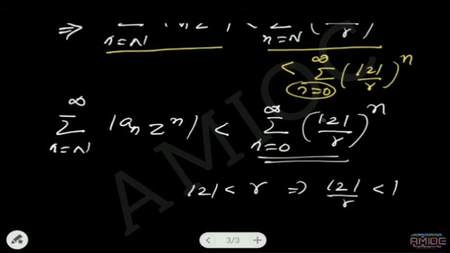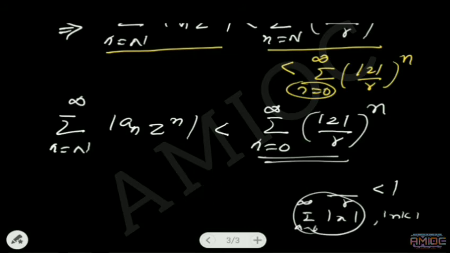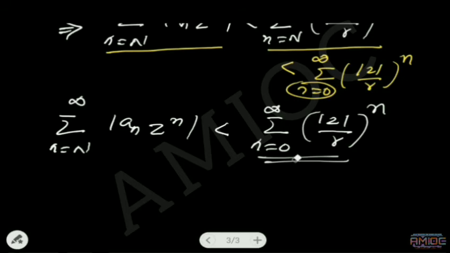Therefore, mod z by r to the power n converges to 0. Therefore, the summation n equal to 0 to infinity of mod x, with mod x less than 1, will be convergent. That is, we have a convergent series here, the summation n equal to 0 to infinity of mod z by r whole power n.